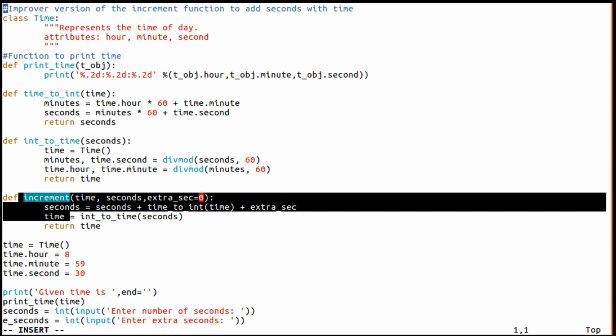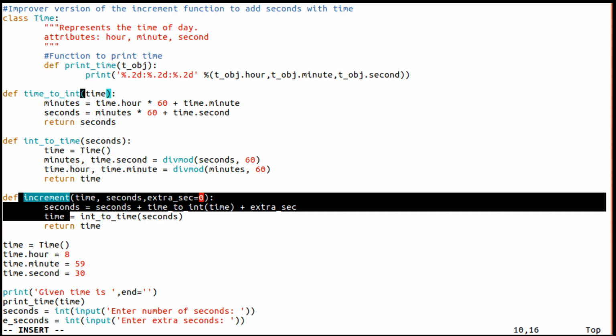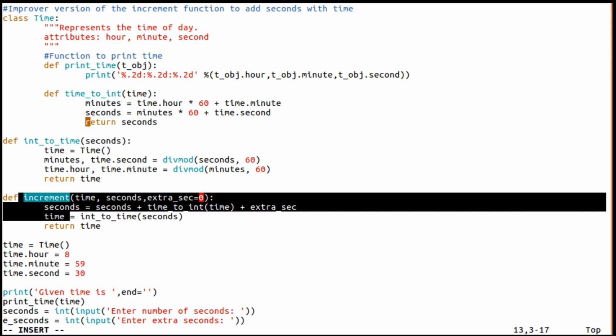What we can do, the first one, this function can be converted to a method by giving a proper indentation. Every time I am going to increase one indentation, because this is time_to_int, and it is going to take a time object here.